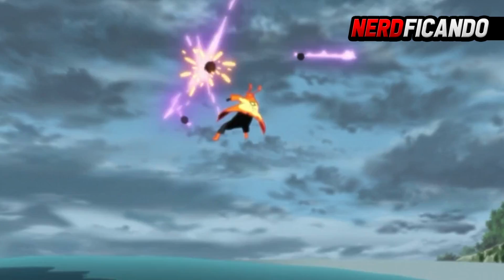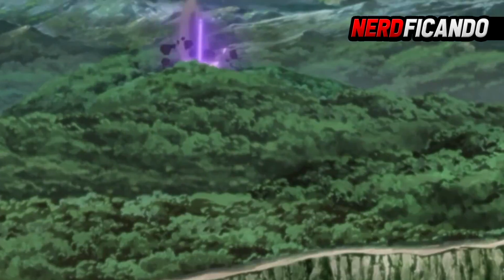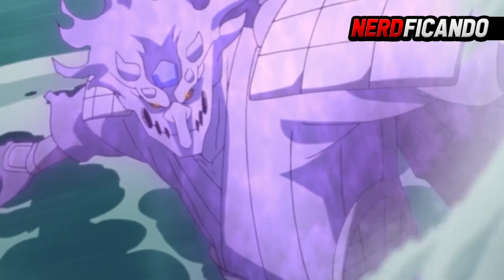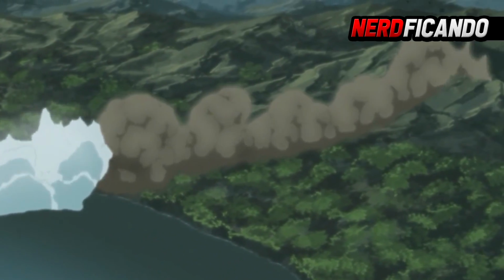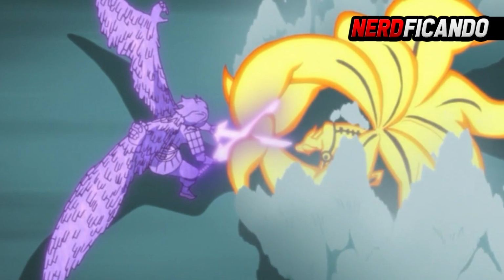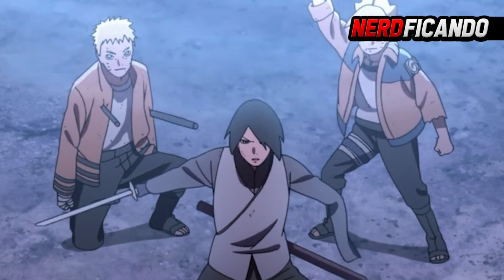Sasuke's clone only used Chidori, but in the upcoming chapters he might use Amaterasu, the powers of the Rinnegan, or even Sasuke's perfect Susanoo, as the villain possesses all the Uchiha powers. We also don't know if the clones can use the 6 paths of the Rinnegan and the wood style or not. In any case, this new arc promises a lot.